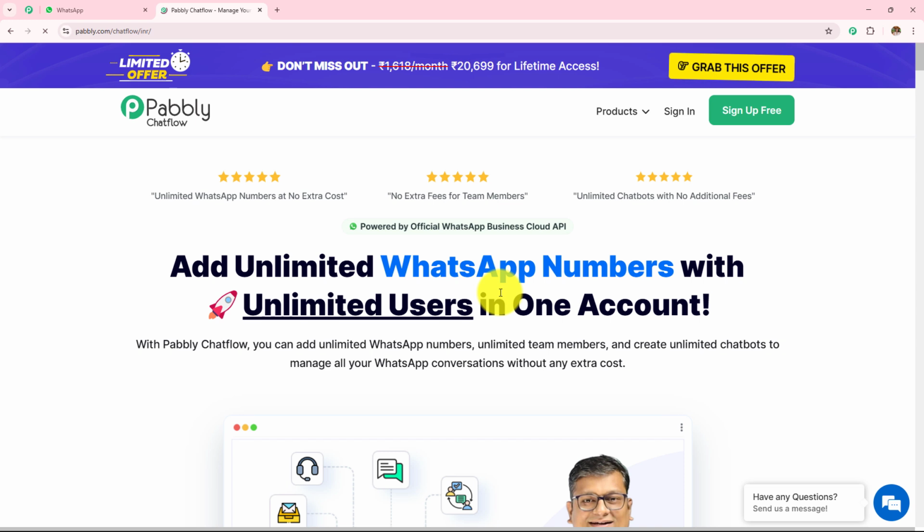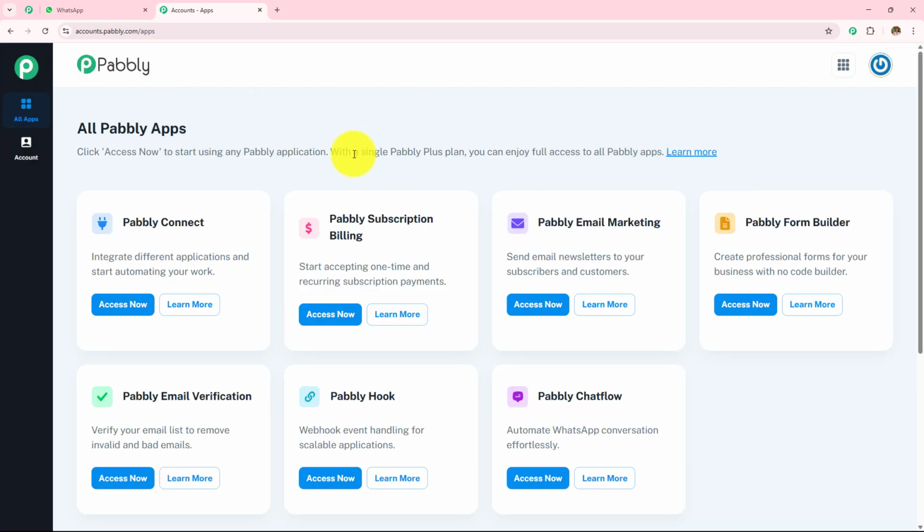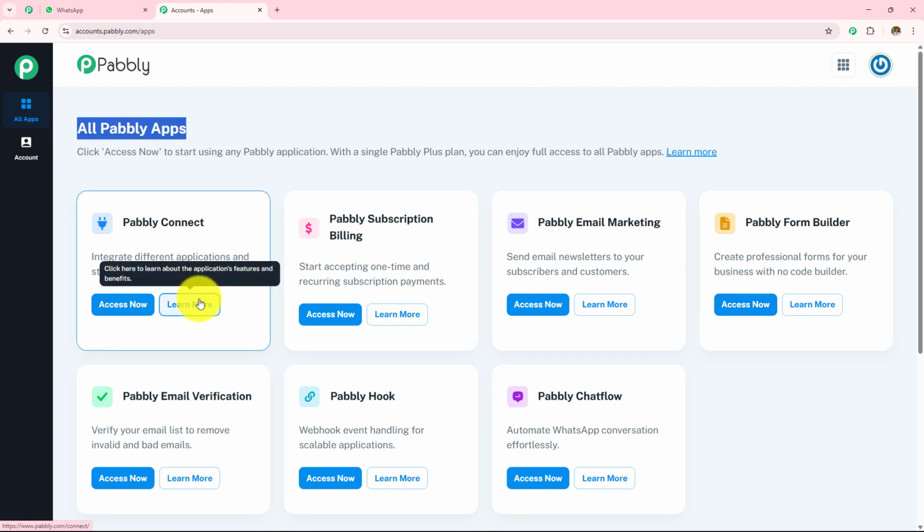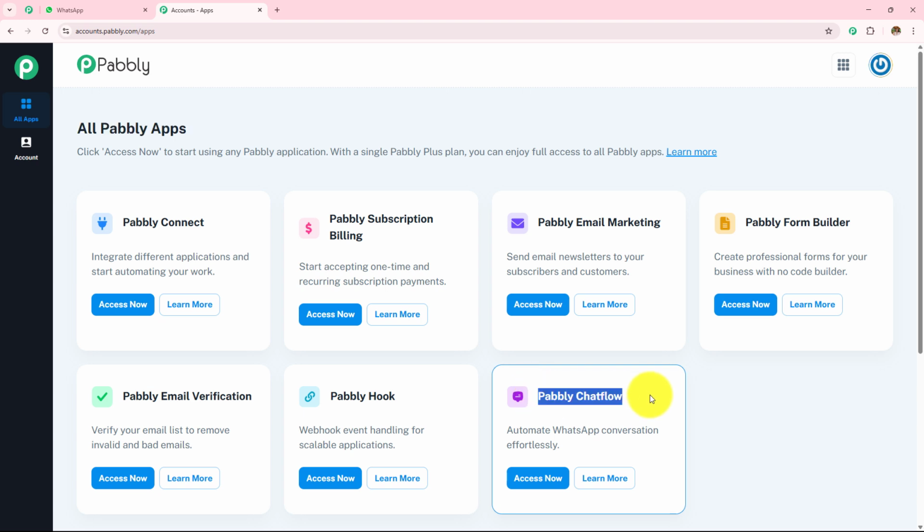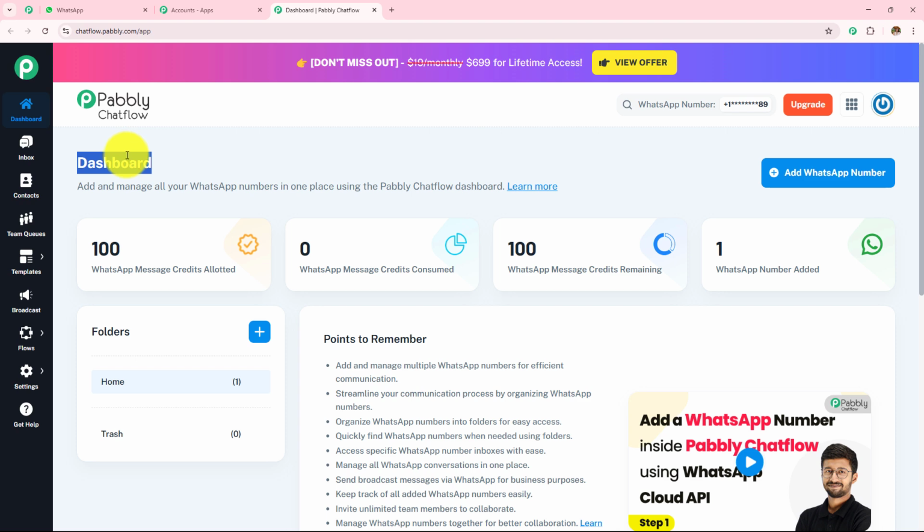Now, after browsing this website, we need to sign in to our Pabbly Chatflow account. On the top right corner, you can see 2 options, sign in and sign up for free. If you are an existing user, go with the sign in. If you are a new user, click on the sign up for free. As I'm an existing user, I'll click on the sign in. And here the all Pabbly apps page has appeared, which is showing me all the Pabbly applications. Here I'm going to click on this Pabbly Chatflow Access Now. And it has taken me to this Pabbly Chatflow dashboard.